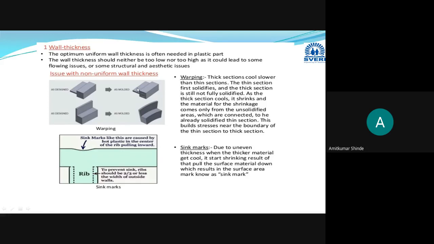The thin section solidifies first, and the solidification of this thin section gets completed while solidification of the thick section is still going on. And what will happen here? The thick section shrinks.